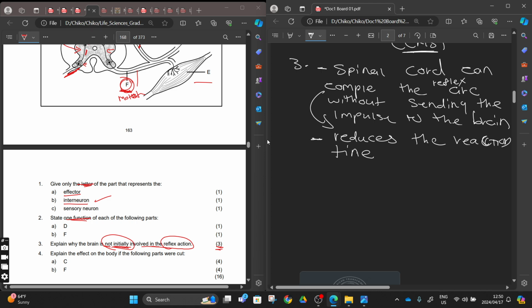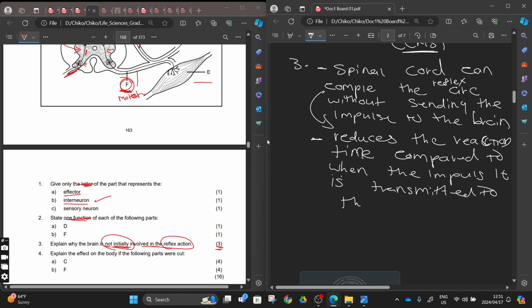Reaction time compared to when the impulse is transmitted to the brain. Anyhow that you want to answer this, now I'm just giving you a small class discussion. We are just using our understanding of how we can explain why the brain is not initially involved. It's involved, but initially it's not involved because the spinal cord can complete the reflex arc, so that you can complete the reflex action.